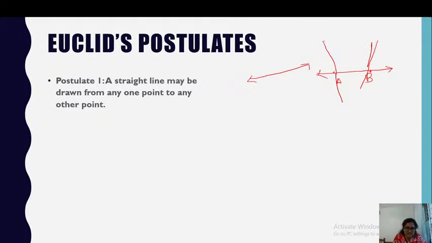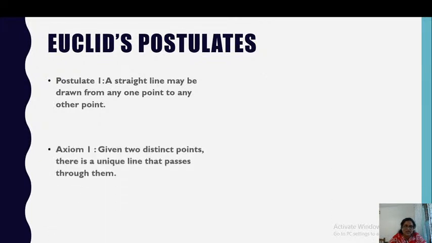So can we say that there is only one line which can be drawn when 2 points are given? Try this and see. Given 2 distinct points, there is a unique line passing through them.